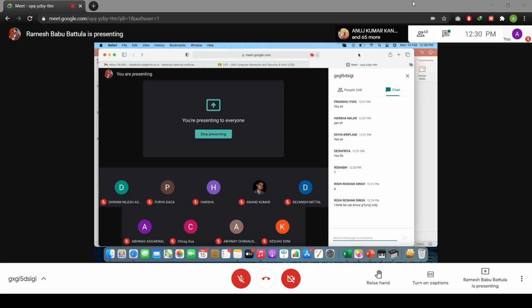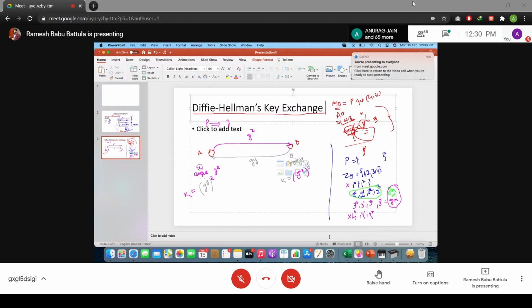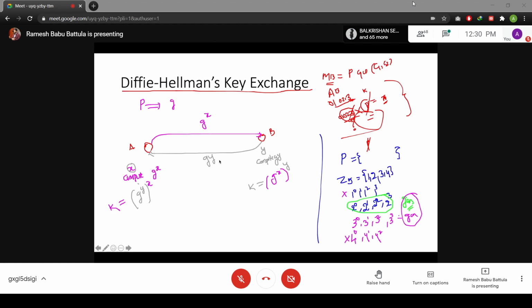So why is this infeasible, and why is it so popular for us to understand? Computationally, from x to g to the power x, the computation is feasible. We can do this.